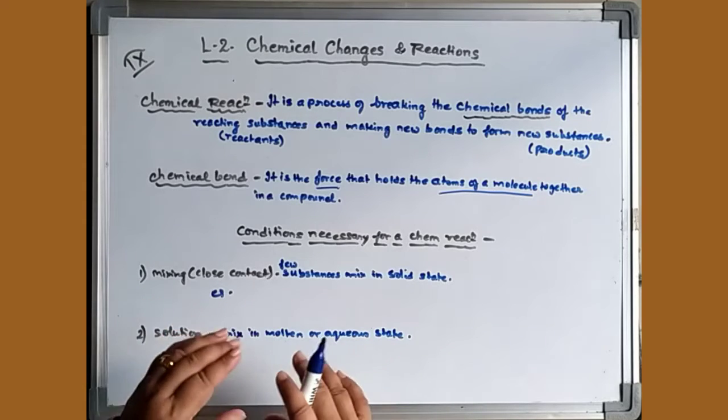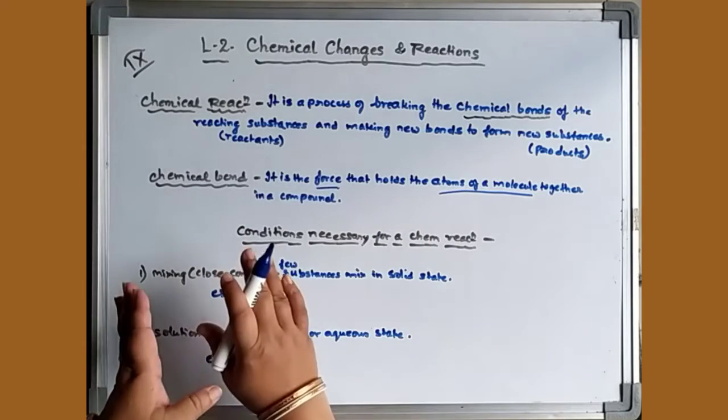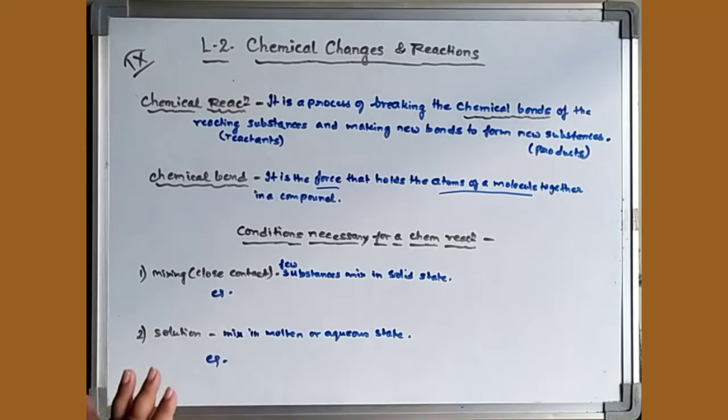Then what happens when making a new compound? That means this bond has to be broken. So this breaking process and forming a new compound is known as what? This takes place in a chemical reaction.